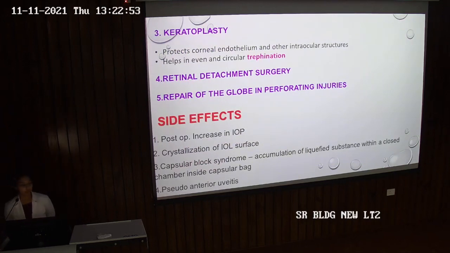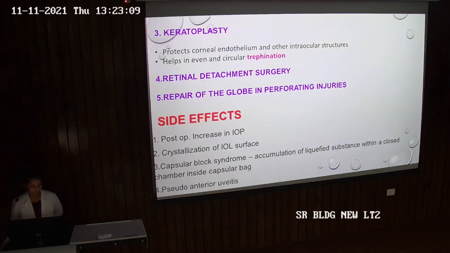Third use is in keratoplasty. Again the same use: it protects the corneal endothelium and other intraocular structures, and helps in even and circular trepanation. Next use is in retinal detachment surgeries and repair of the globe in perforating injuries.